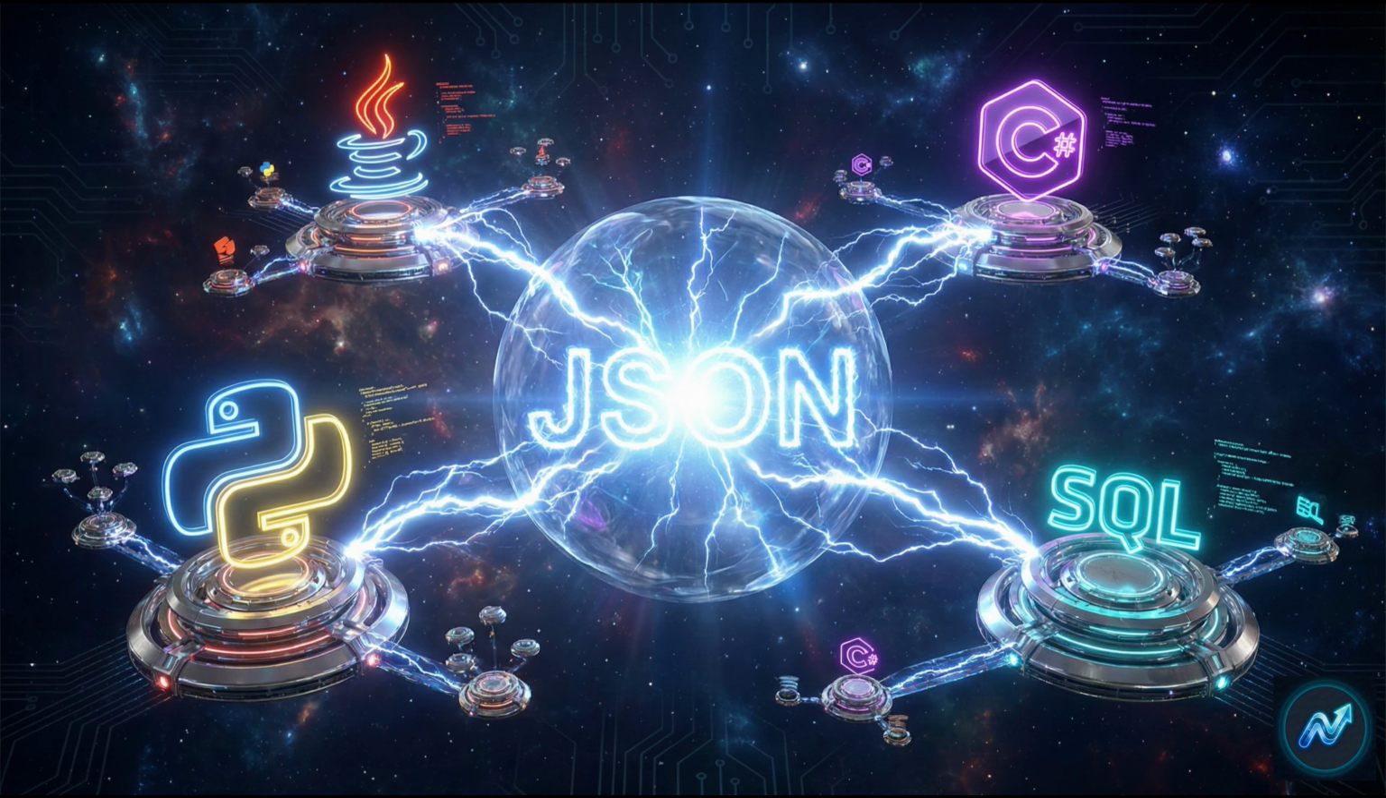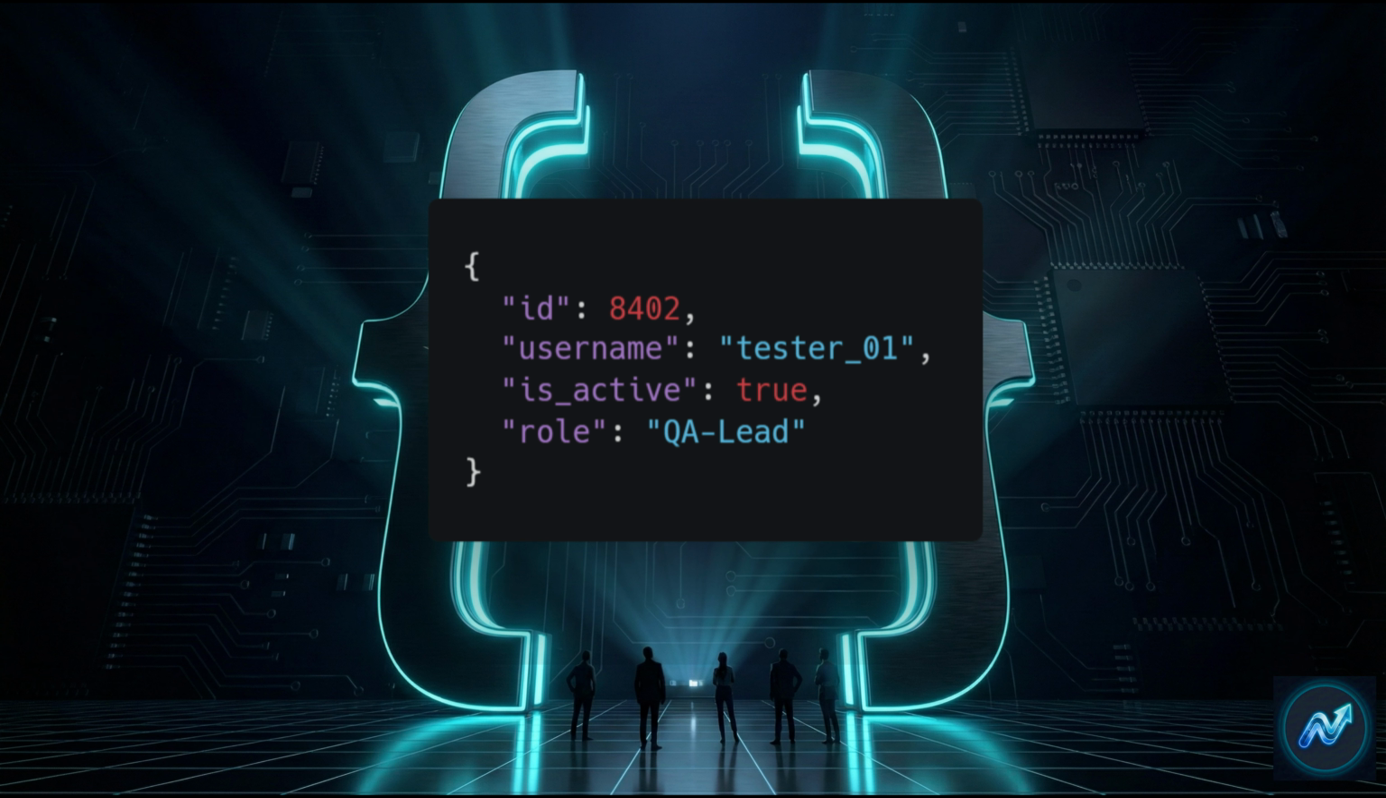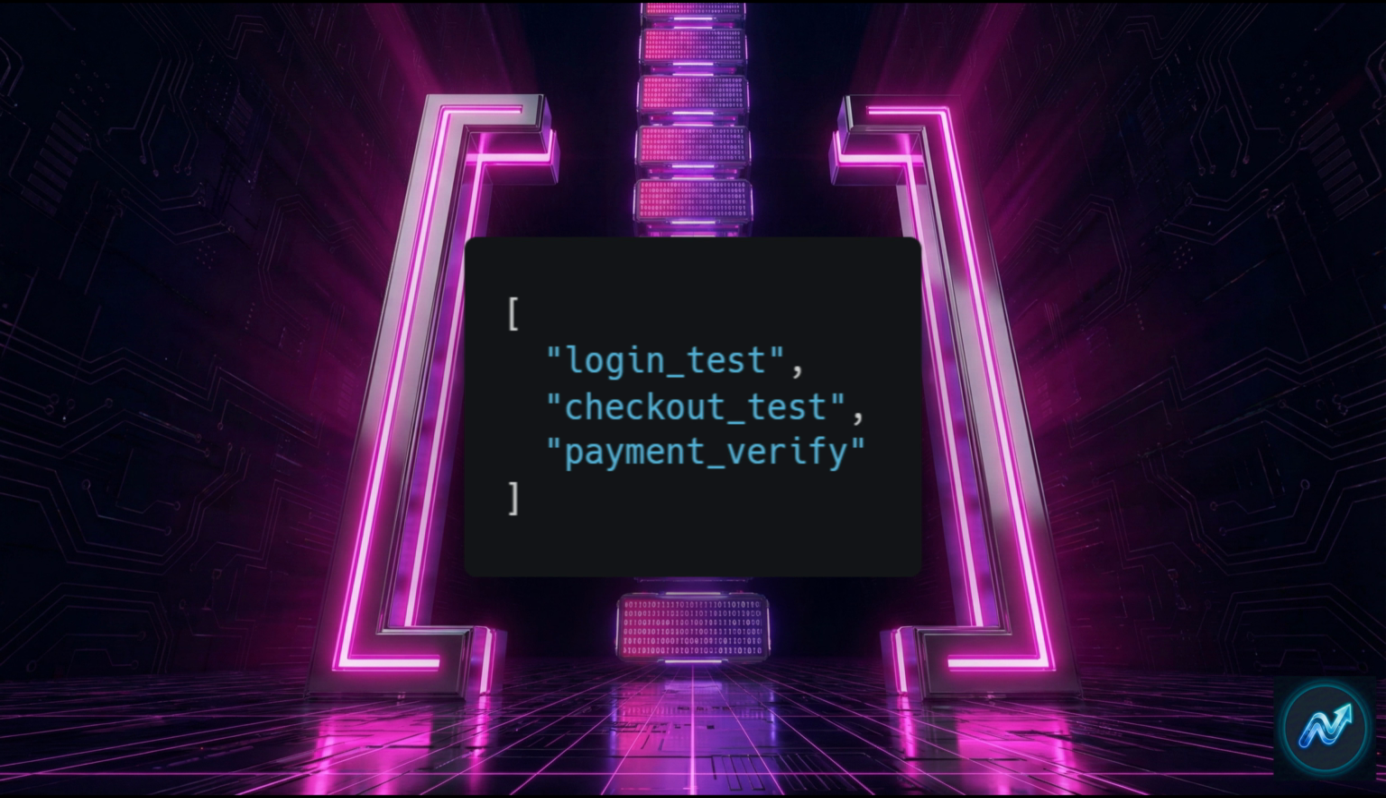At its core, JSON describes data using just two structures. First, the object, surrounded by curly braces. This represents a single thing, like a user, a server config, or a product. Second, the array, surrounded by square brackets. This is simply a list of things. If you can distinguish between a single item and a list of items, you understand the structure of JSON.